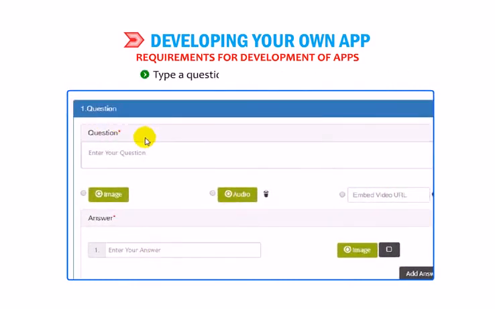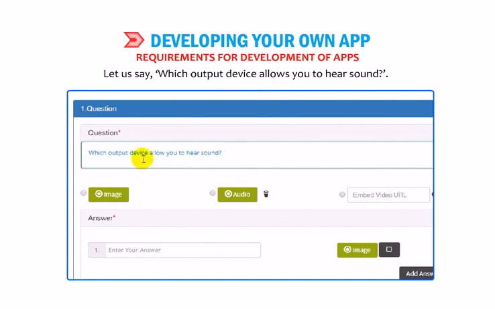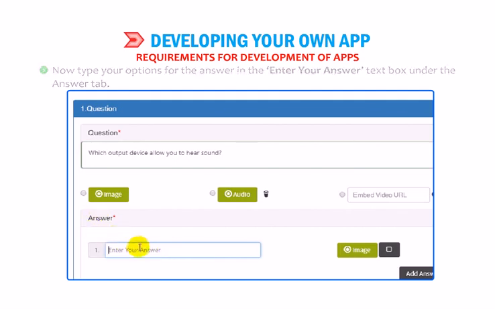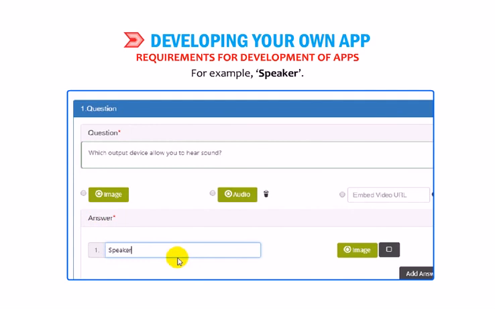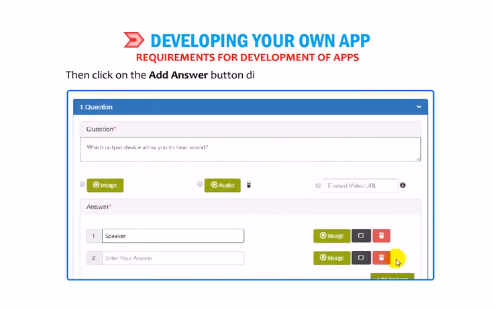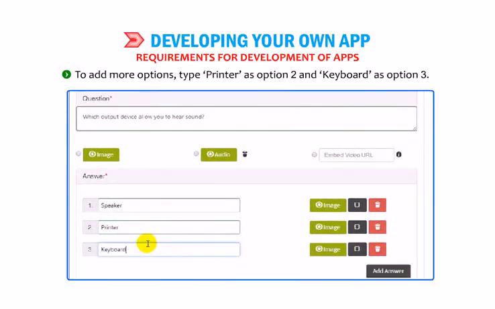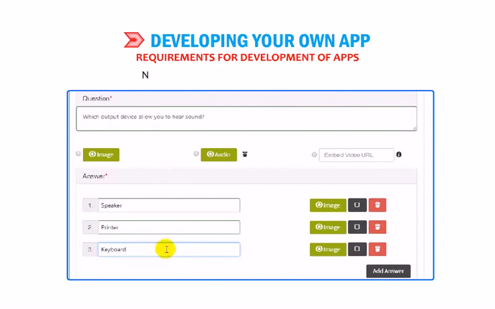Type a question in the question text box. Let us say, which output device allows you to hear sound? Now type your options for the answer in the Enter Your Answer text box under the Answer tab. For example, speaker. Then click on the Add Answer button displayed in front of the right answer. To add more options, type printer as option 2 and keyboard as option 3. Now, tick the checkbox of the right answer.